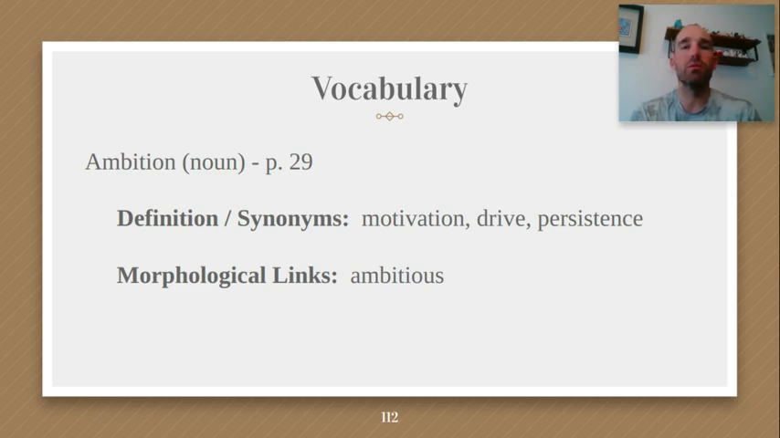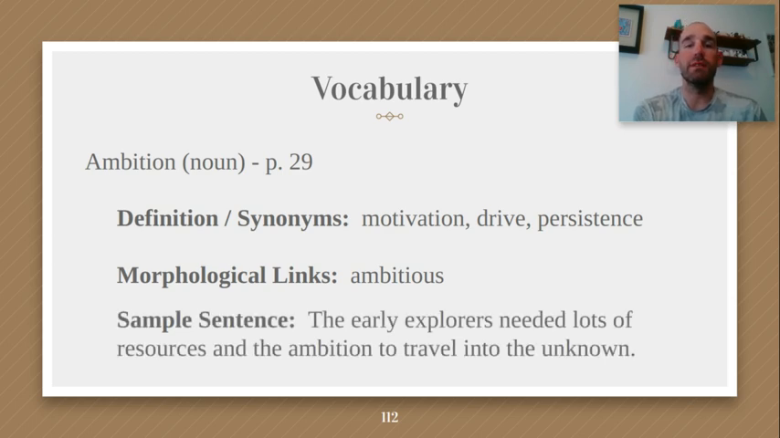Another word there is the word ambitious. If someone is very ambitious, it means that they are very motivated to do something. They really want to do it, or they have a lot of dreams that they're trying to achieve. They're also willing to take on very difficult tasks. My sentence says, the early explorers needed lots of resources and the ambition to travel into the unknown. They had to have that motivation, that drive. Please pause the video and write your own sentence now.